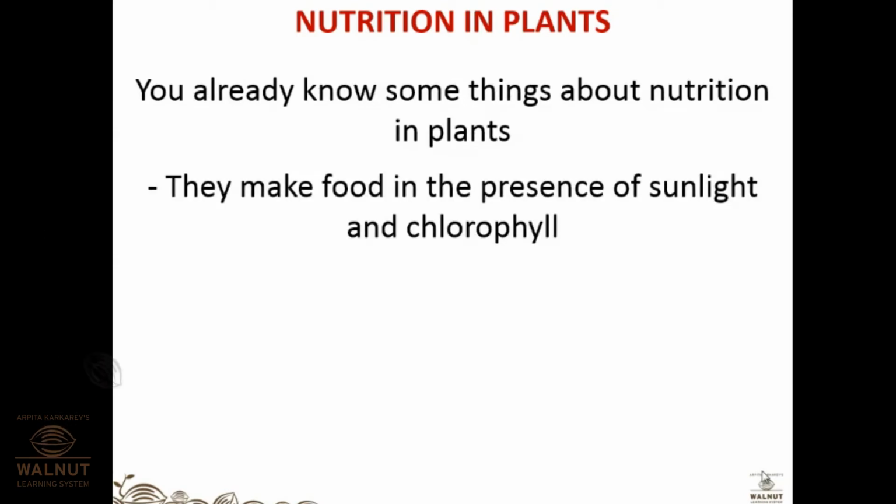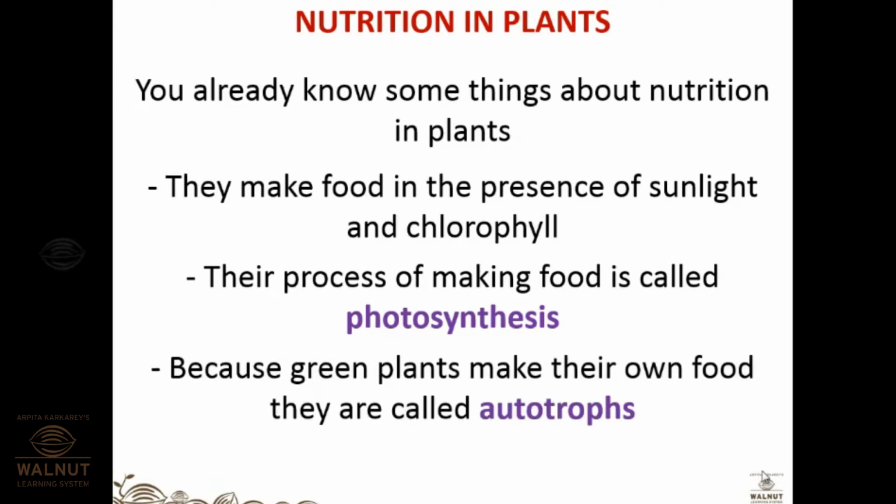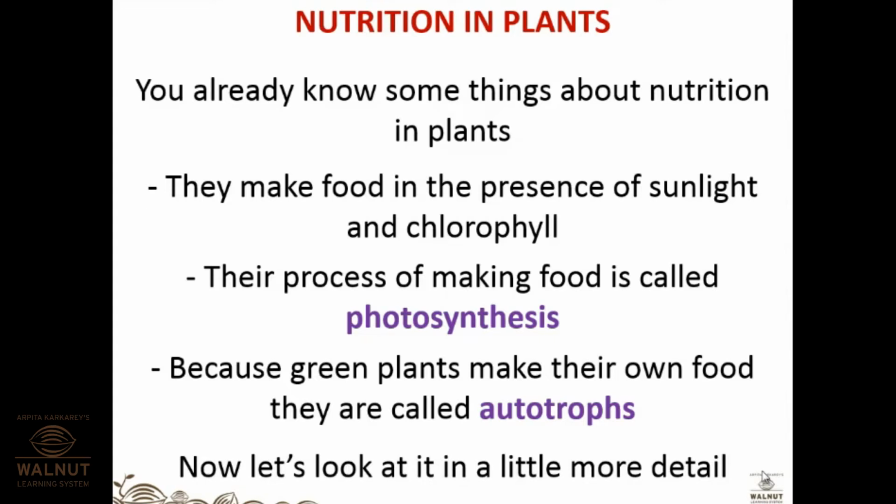You already know some things about nutrition in plants. First of all, what do you know? They make food in the presence of sunlight and chlorophyll. So sunlight and chlorophyll are the two important requirements without which the plant won't be able to make the food. Second, the process of making food is called photosynthesis, that we have been learning right from maybe fifth, sixth standard. Because green plants make their own food, they are called autotrophs. Auto means self, so they prepare their food on their own. Now let us look at it in a little bit more detail. I mean, what specially we are going to learn in 10th standard that we are going to focus over here.